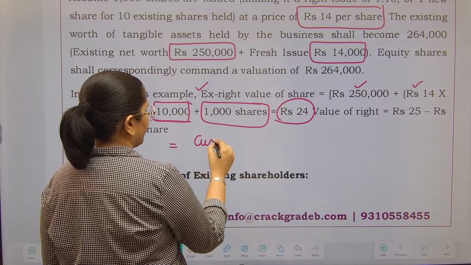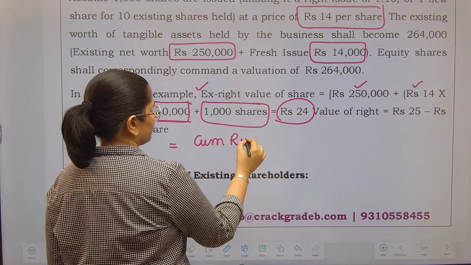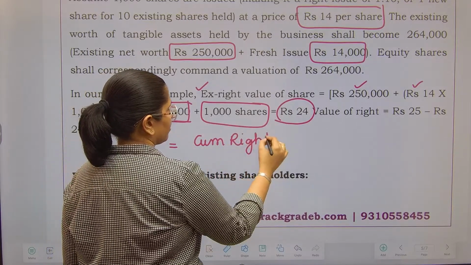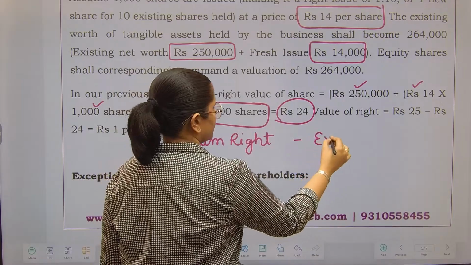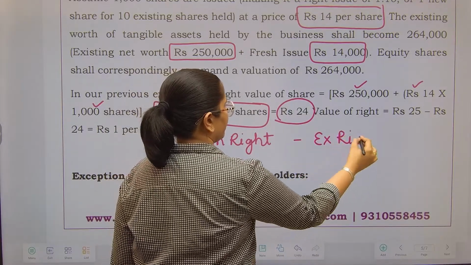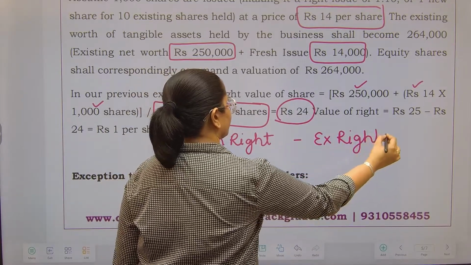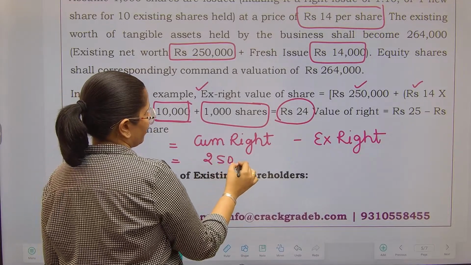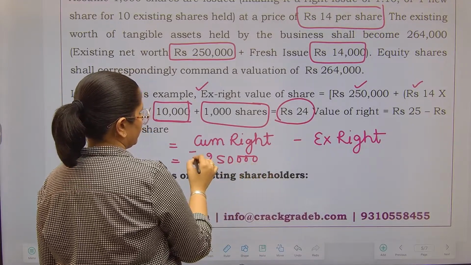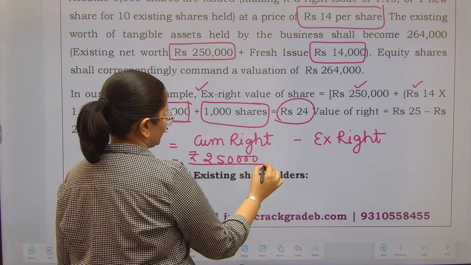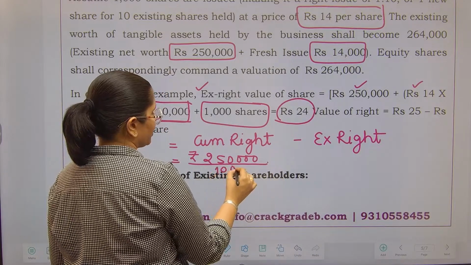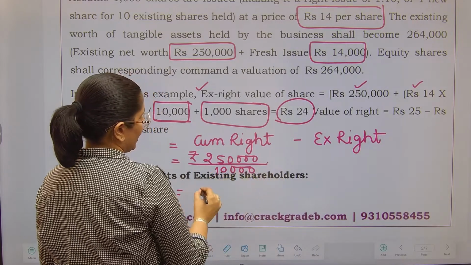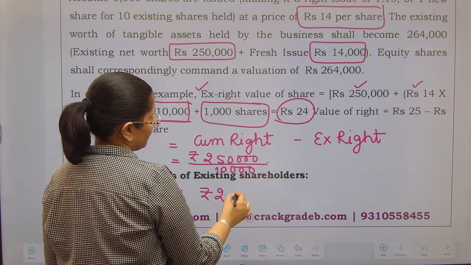That is the cum-right price, and this is after the right issue. Before the right issue, 2,50,000 was your asset valuation. This is going to be the value of your shares as well. And how many shares did you have? 10,000. So that means 25 rupees.